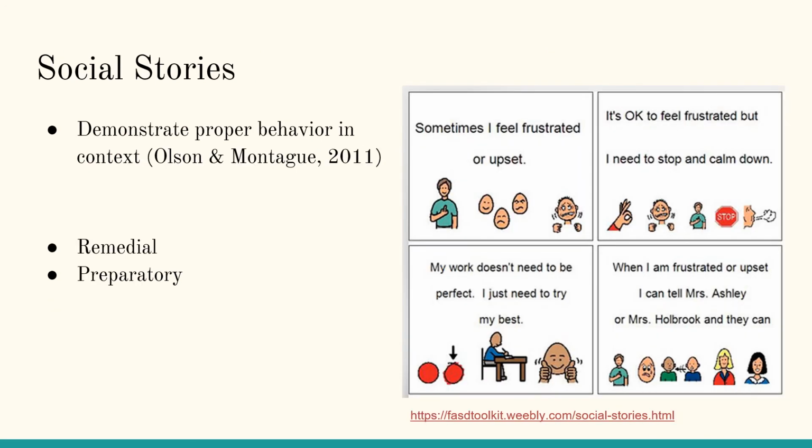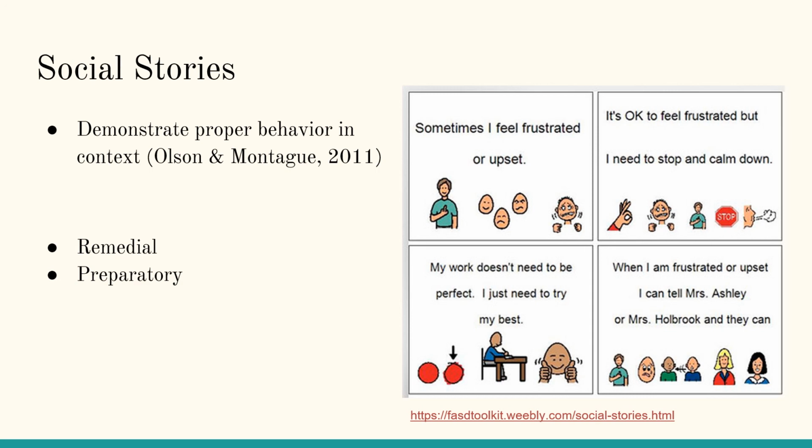Implementing social stories is another intervention to help improve behavior. The role of a social story is to show proper behavior in the same context that it needs to be, since children with FAS have a hard time applying situations to other contexts. They can be used to illustrate proper ways to react in the classroom to something that may be bothering the client as found by the teacher in the chart.